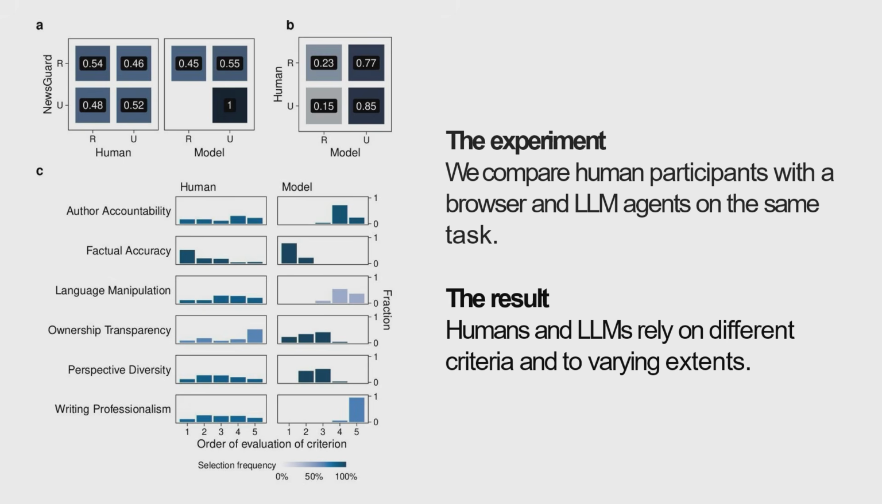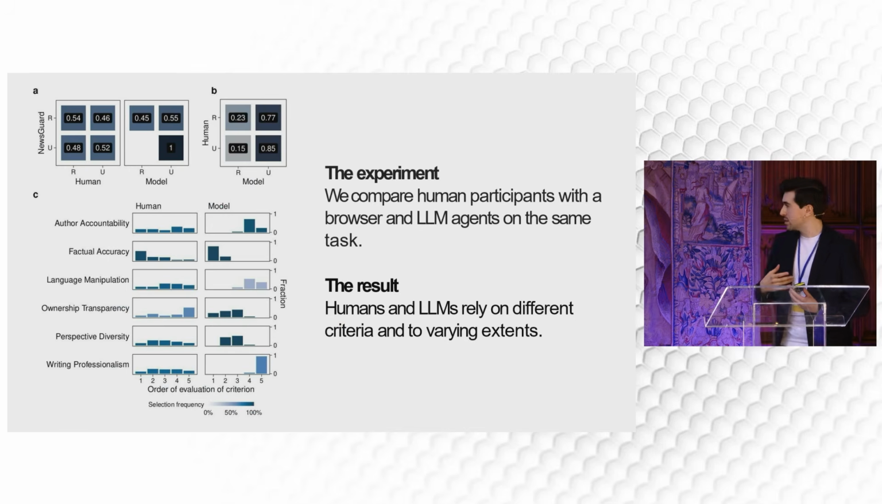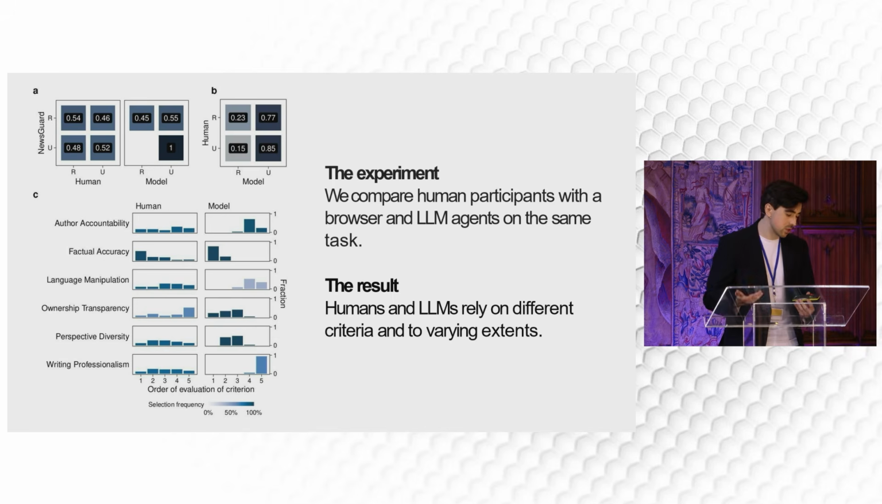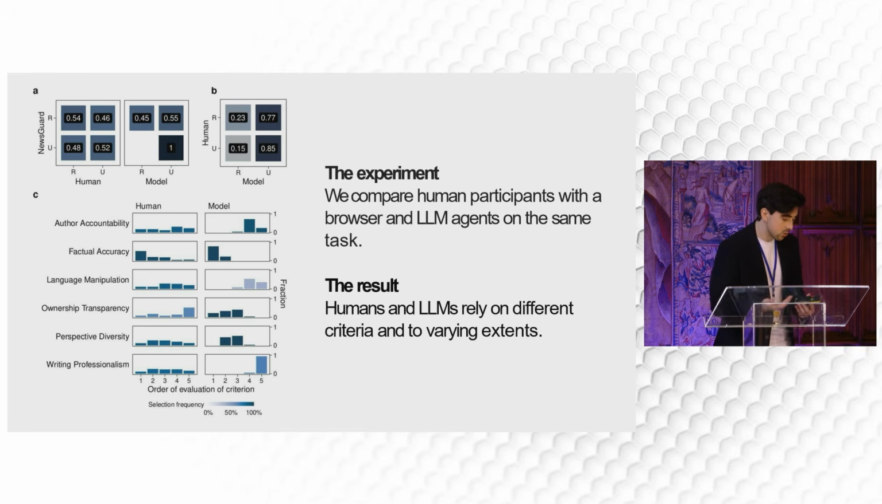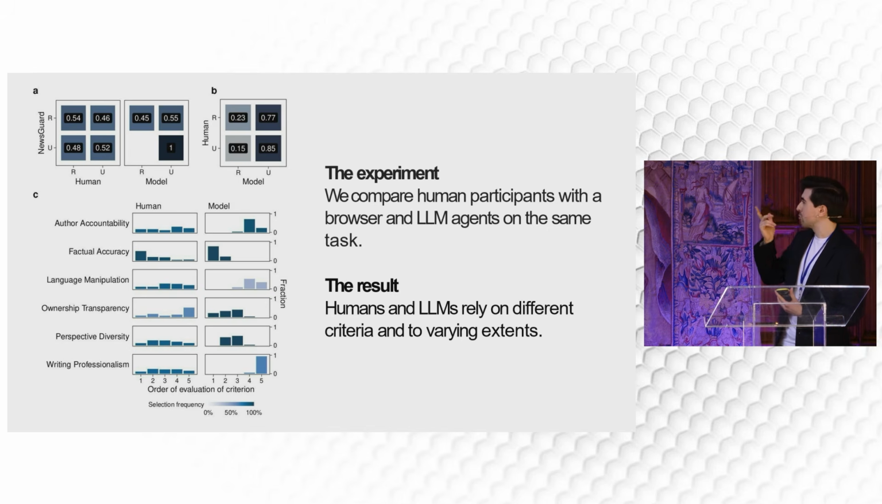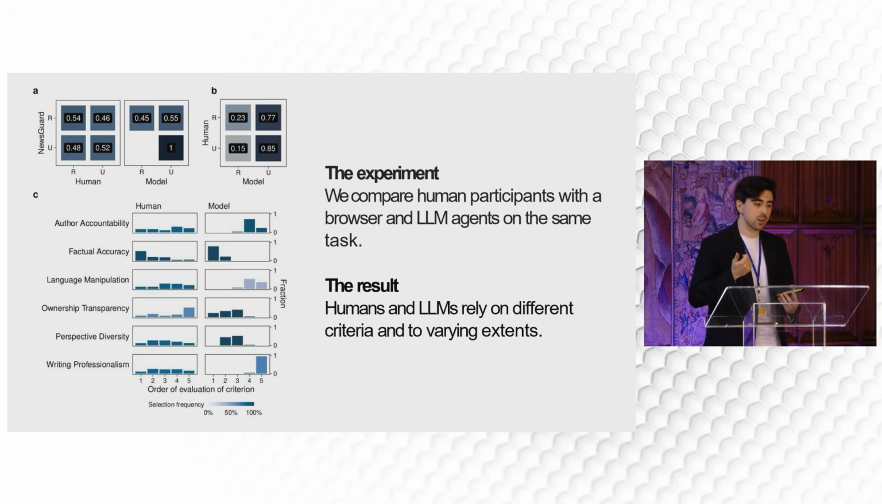One particular example is writing professionalism, which is essentially how well the news is written in terms of form. What we see is that this is quite uniformly distributed across the spectrum for humans: whether it is rated as the most important or the least important varies a lot. Whereas in the case of LLMs, it's consistently the least important, and it's also not often used. And also, if you look at panel A, something interesting that came up is that humans cannot reliably identify reliable and unreliable sources. It's almost a coin toss.